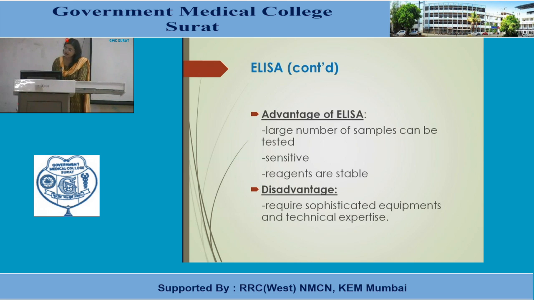Advantages of ELISA are that usually 96 tests can be done at the same time, so a large number of samples can be tested simultaneously. It is a very sensitive technique. Reagents are also stable. Some disadvantages are that they require sophisticated instruments and technical expertise. But nowadays ELISA is a very commonly used and very popular technique for viral diagnosis.